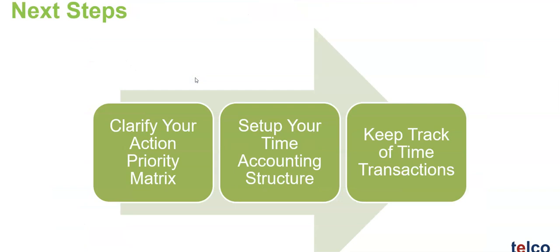So the next steps that we're going to ask you as a manager or an executive to do is to clarify your action priority matrix and then set up your time accounting structure. And then finally, to keep track of your time transactions. And largely, you're going to do this through your project tasks and your time sheeting.